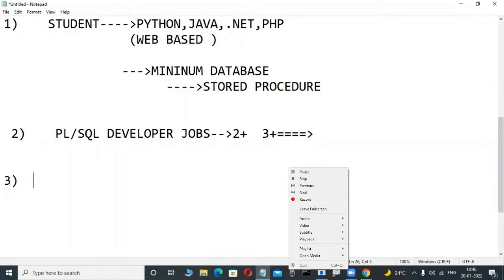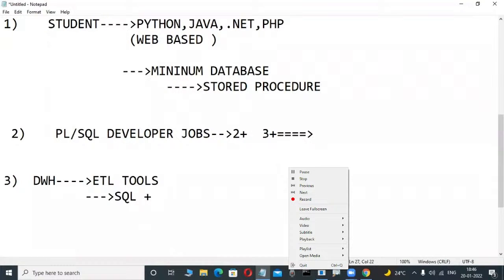Okay, maybe a non-technical person wants to move into software. In that case, what types of jobs are there? Data warehousing technologies are there. In that, ETL programmers and reporting programmers are there. Extraction, transformation and loading, ETL tools. These persons need a little bit of SQL knowledge. PLSQL is not required, just SQL knowledge, having an idea.